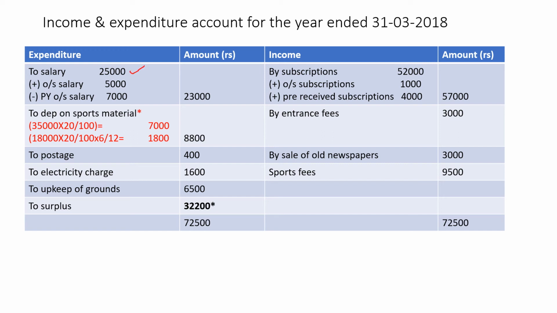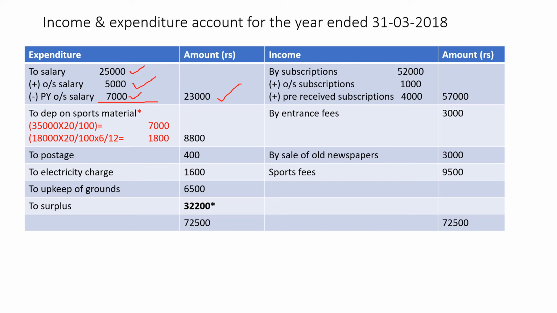If you have adjustments here. First of all, in the opening balance sheet liability side, outstanding salary 7,000. So minus previous year's outstanding salary 7,000. And then if you have any current year's outstanding salary, look in the adjustments. Adjustment number 2, adjustment B, outstanding salary as on 31st March 2018. Current year's outstanding salary is 5,000. So current year's we have to add. Add outstanding salary 5,000. So here 25,000 plus 5,000 minus 7,000, 23,000 to the outer column.